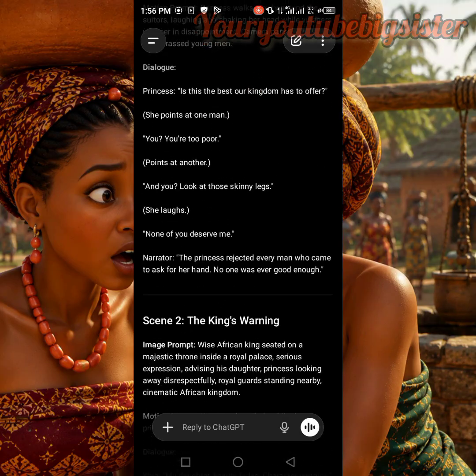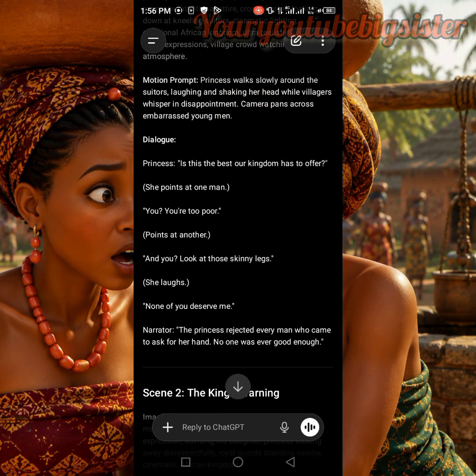Can you see? So the first dialogue, the person says, "Is this the best our kingdom has to offer?" She points at one man. "You are too poor." Then she points at another. "And you, look at those skinny legs." She now laughs and says, "None of you deserves me."